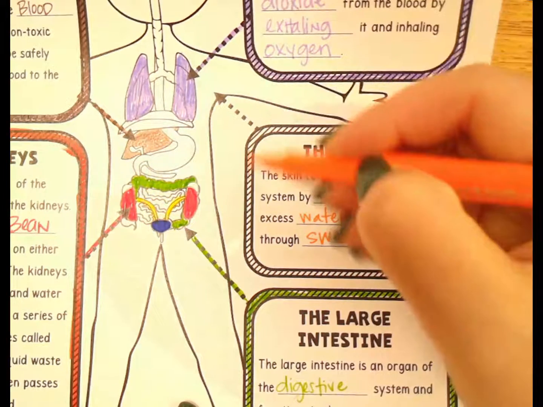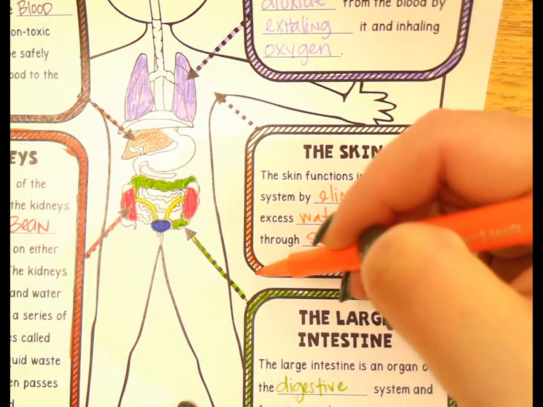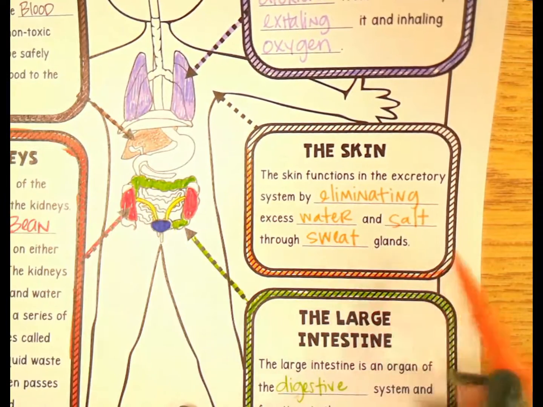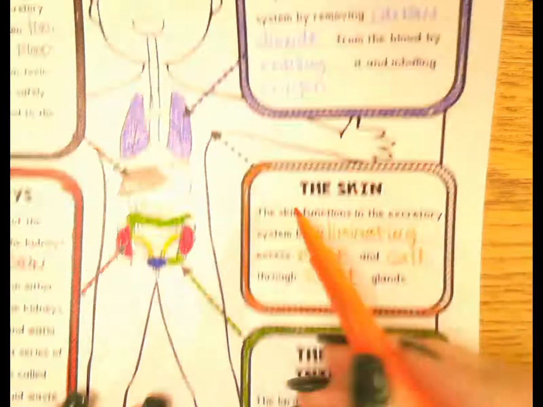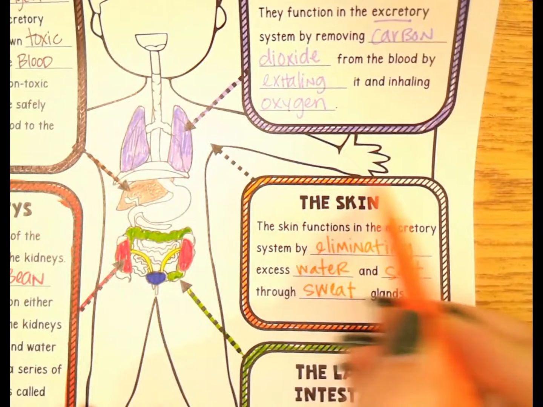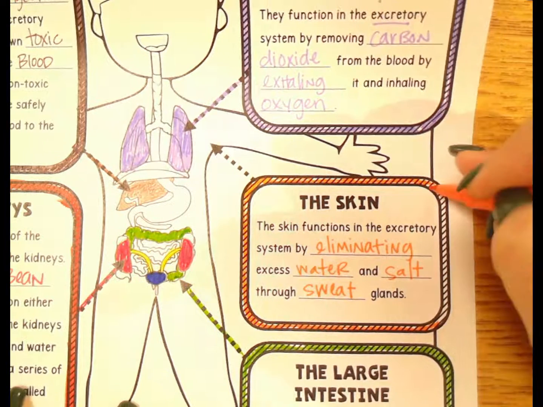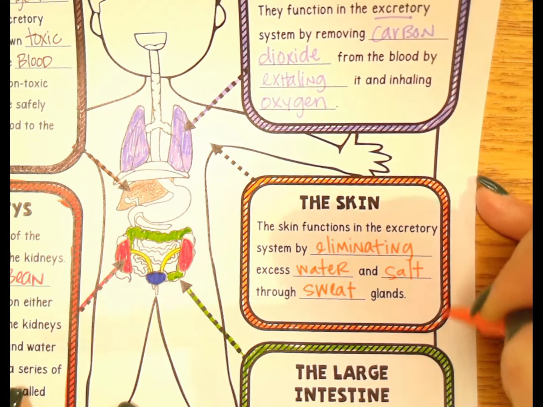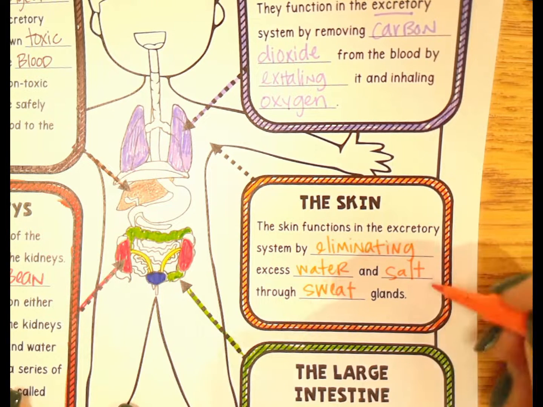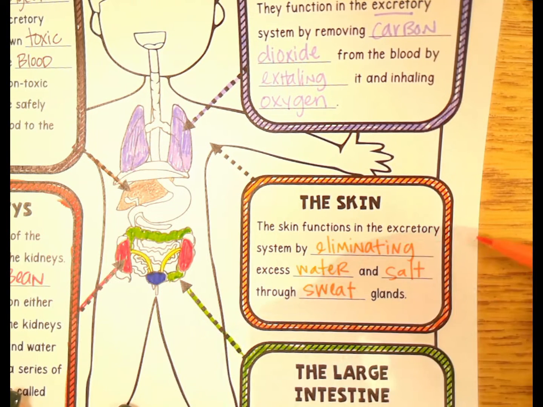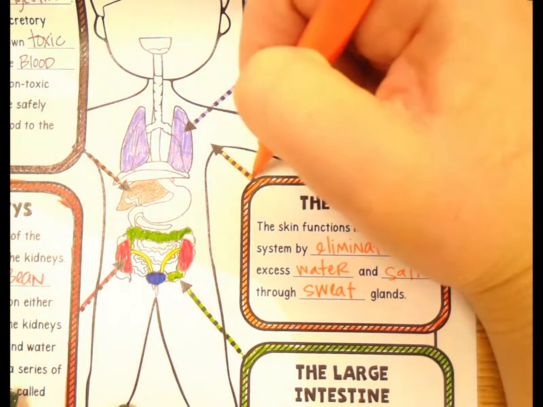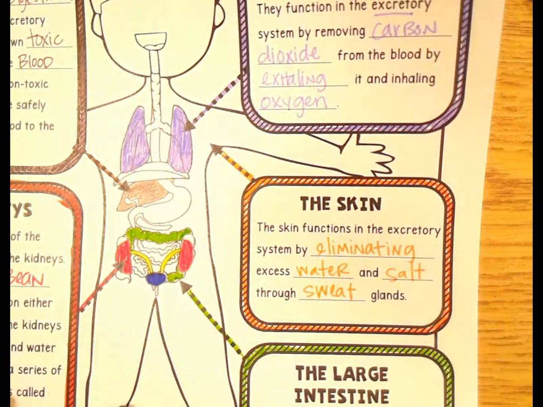So those sweat glands all over your body that maybe when you work out or have to run in PE or athletics, you get all sweaty, and if you ever get sweat in your mouth, you notice that it tastes a little salty. And that's because there's certain salts that our body has a hard time getting rid of. And so it does that through our sweat glands. It pushes that salt into our sweat glands, and our sweat glands are able to push that out of our body and get rid of it.